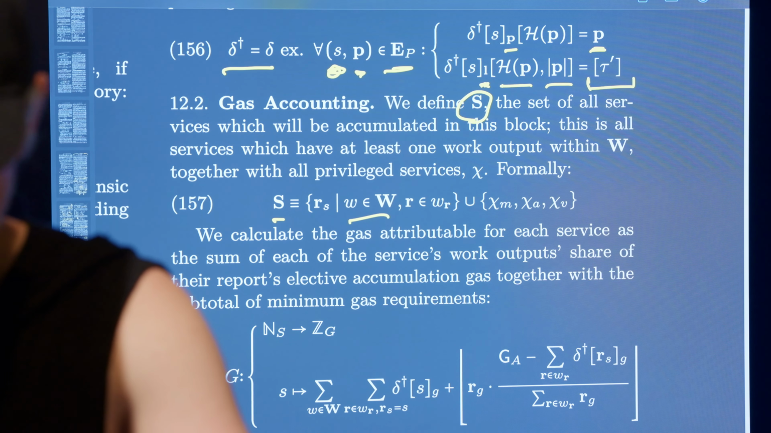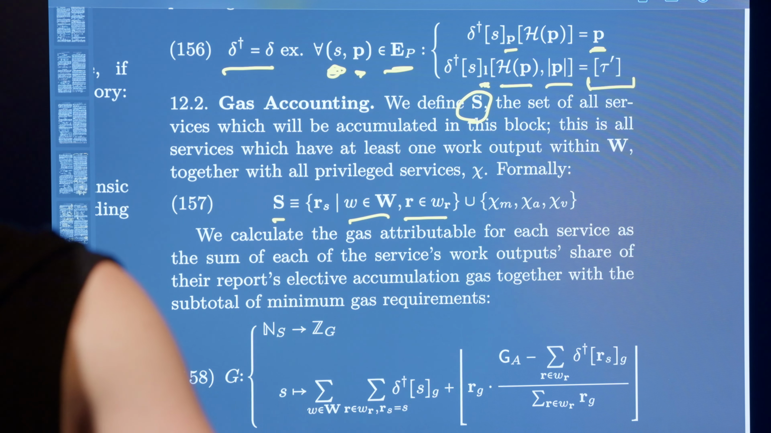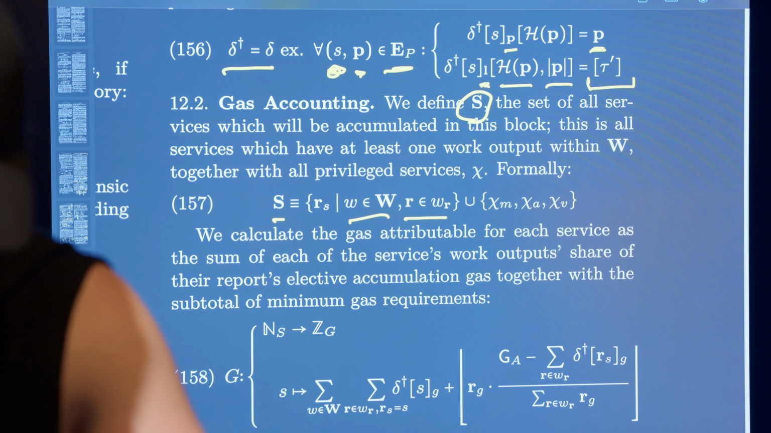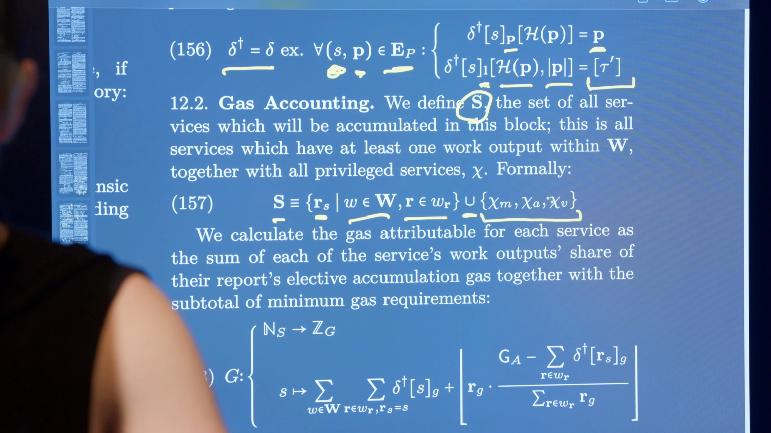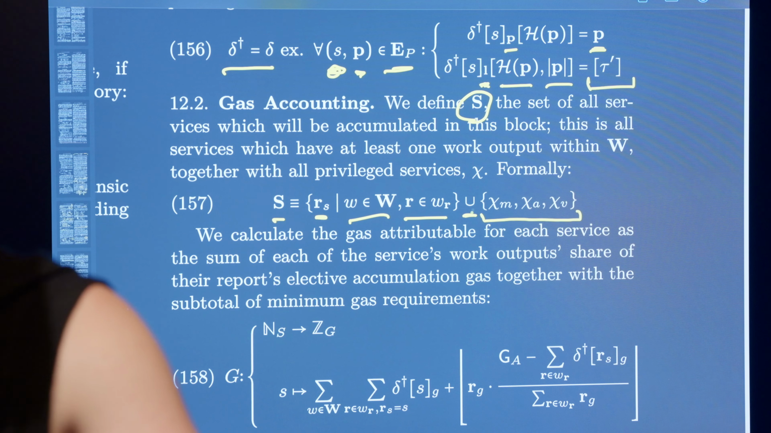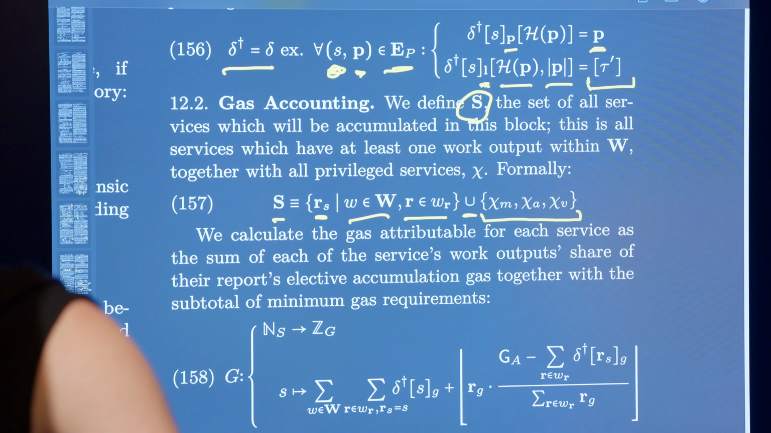For all work reports in W, for all work results in the work report, it's the service associated with that work result. And in addition to that, we're always going to include these 3 services, right? These are special services, privileged services. Chai, I think it's Chai, M, A, and V, right?